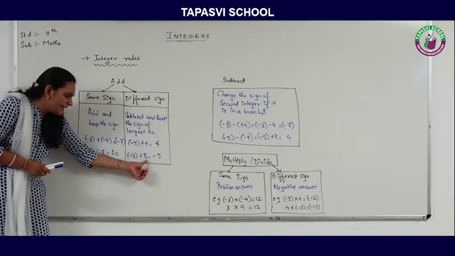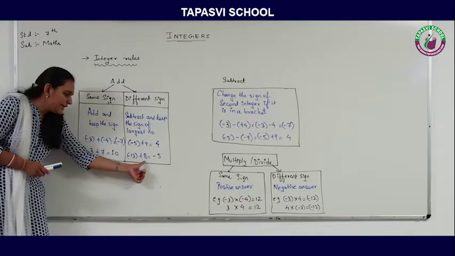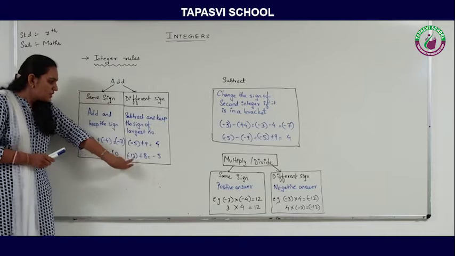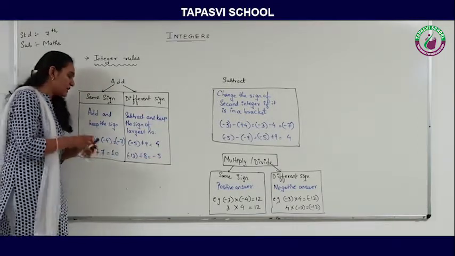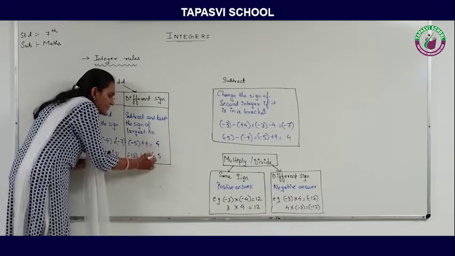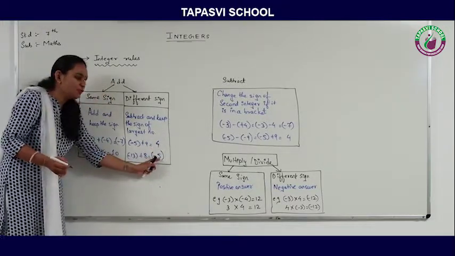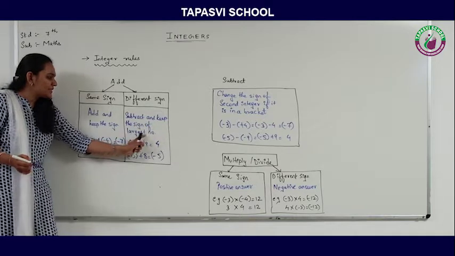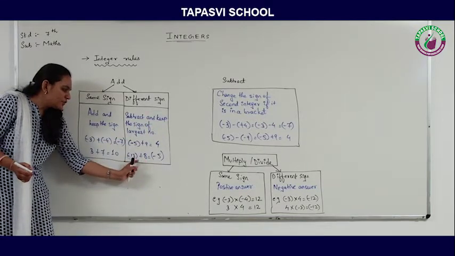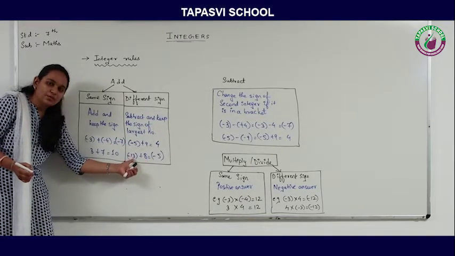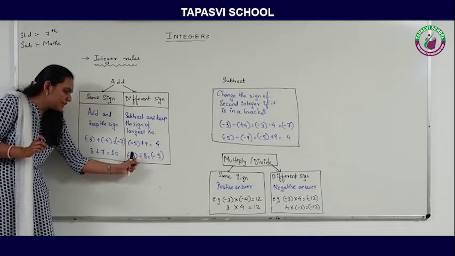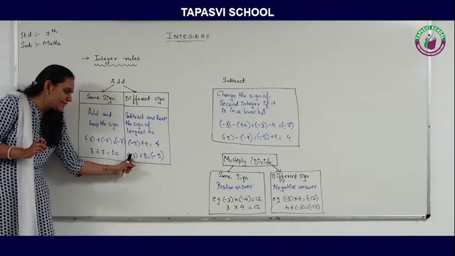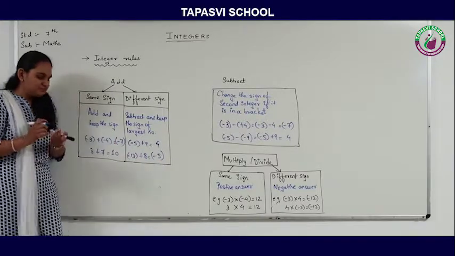Minus 13 and 8. Now 13 is negative and 8 is positive. So step number 1, 13 minus 8, which is 5, right? Step number 1 is done. That means we have subtracted 13 and 8, we got 5. Now keep the sign of the largest number. Out of 13 and 8, 13 is the greater one. Only consider the absolute value. So we will keep the sign of 13 as negative with this answer.